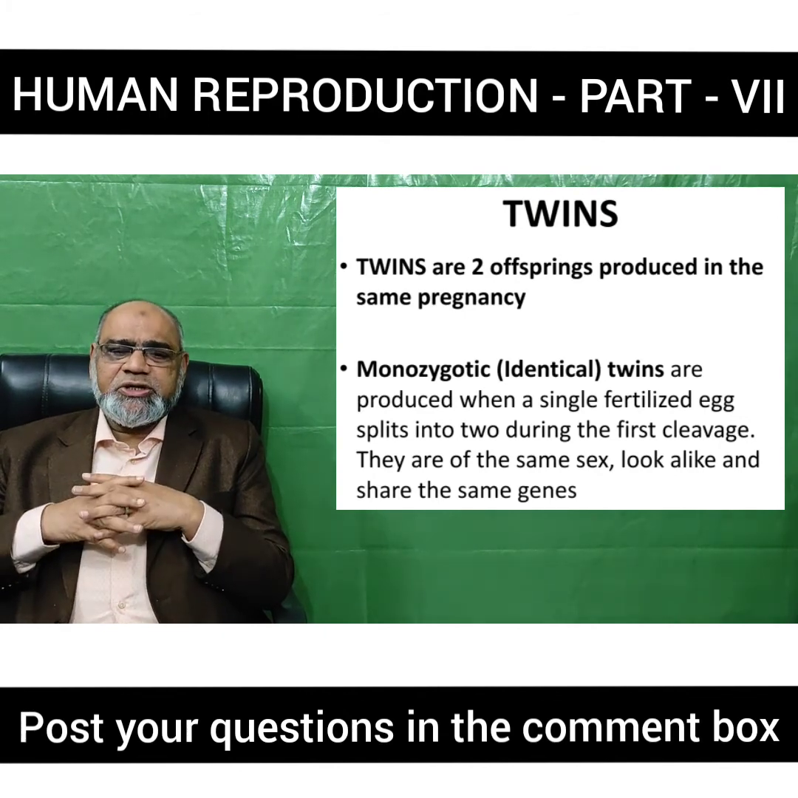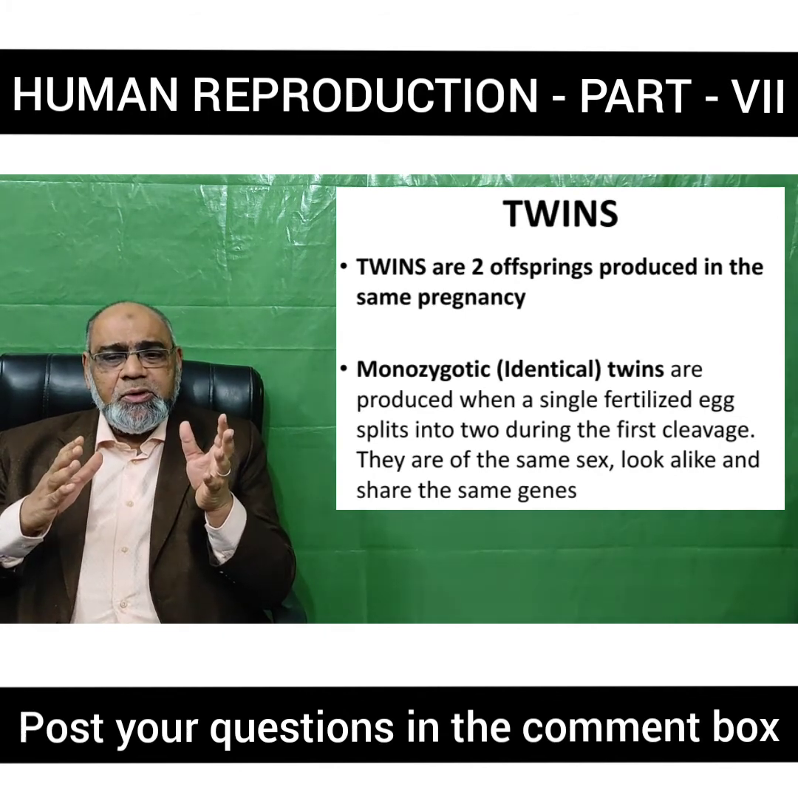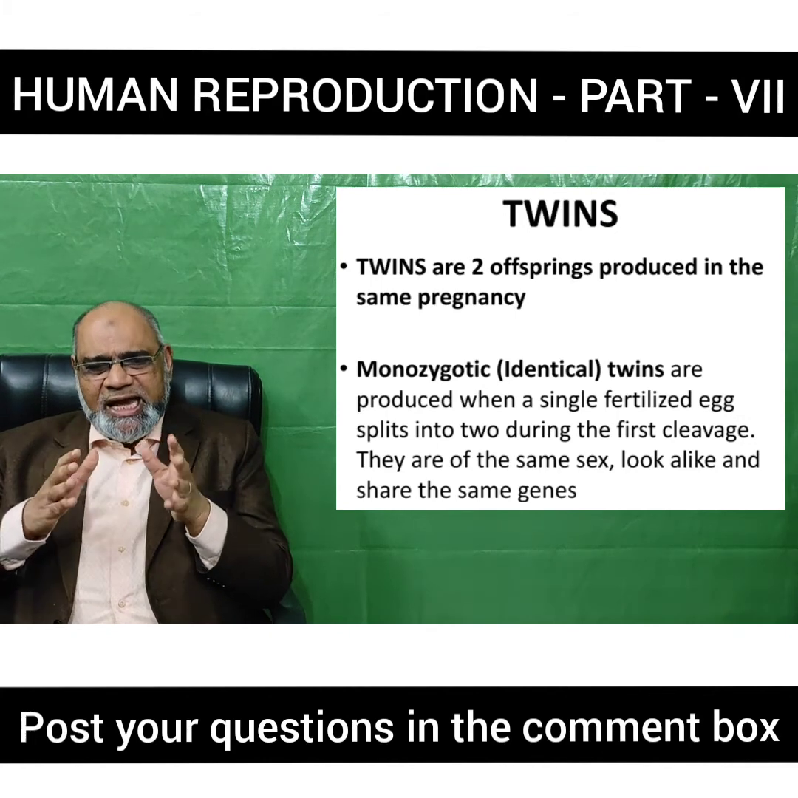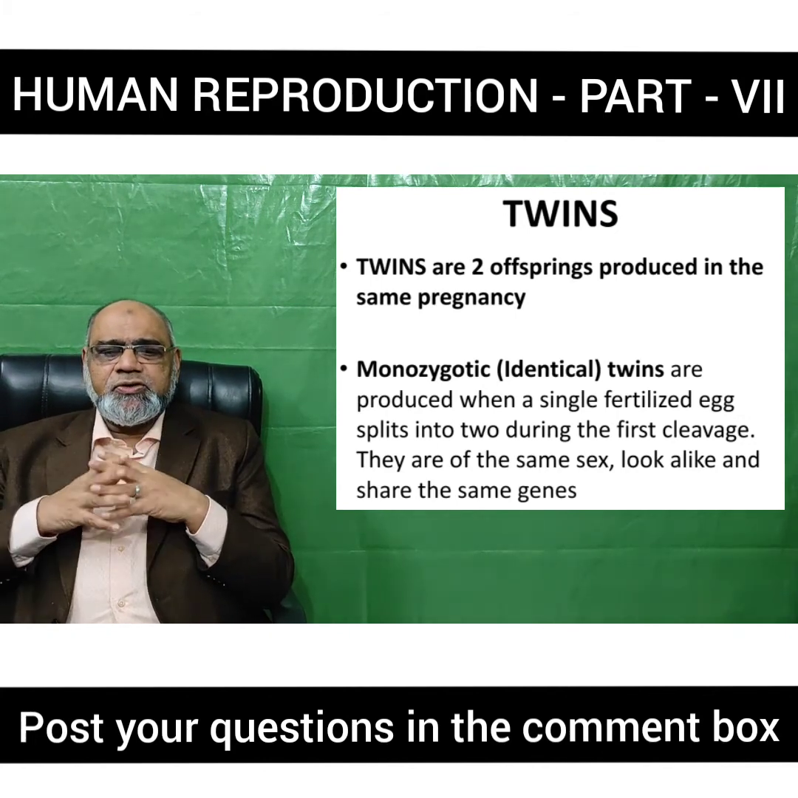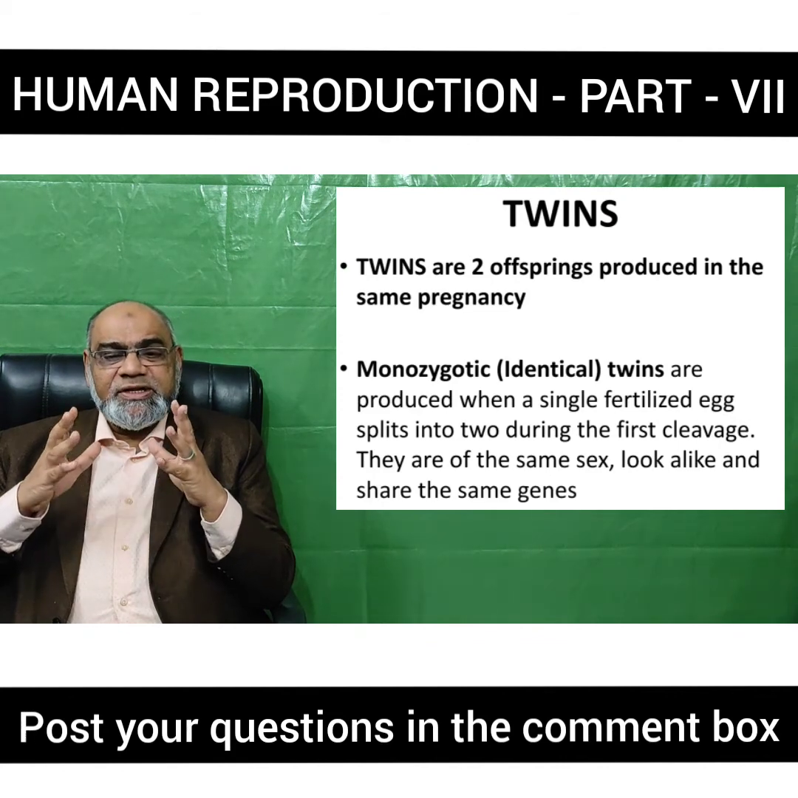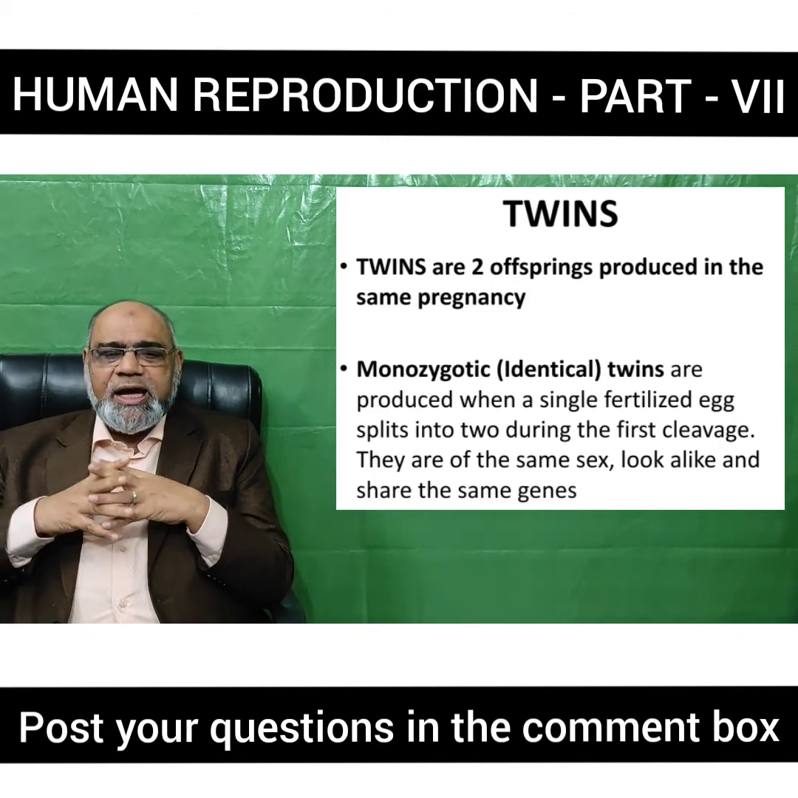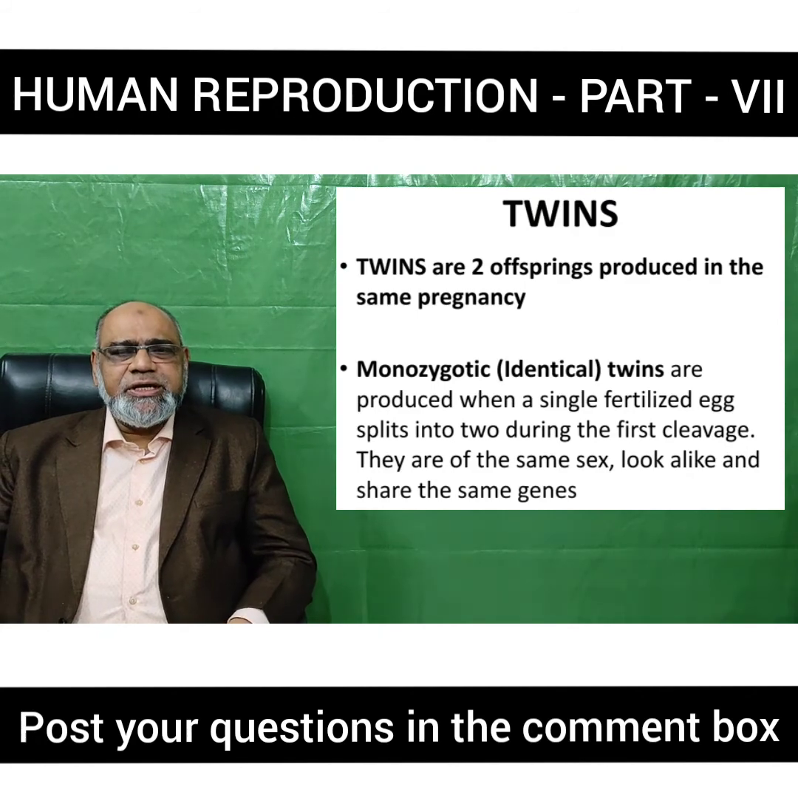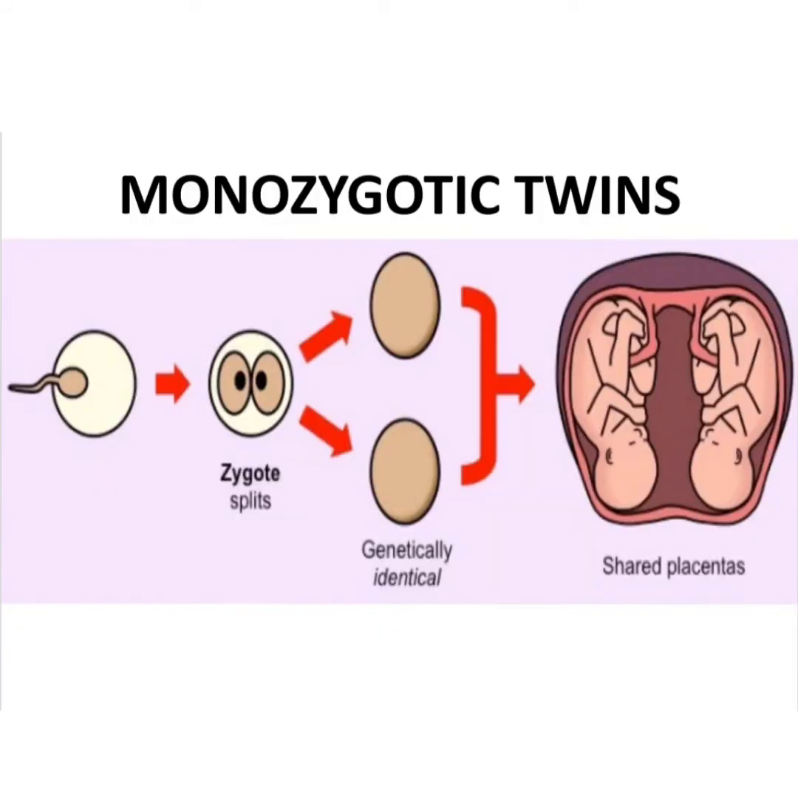What are monozygotic twins? They are produced when a single fertilized egg splits into 2 during the first cleavage. They are of the same sex. They look alike and share the same genes. You can see in the image how a zygote splits and genetically identical two individuals are formed in the same uterus sharing the same placenta.